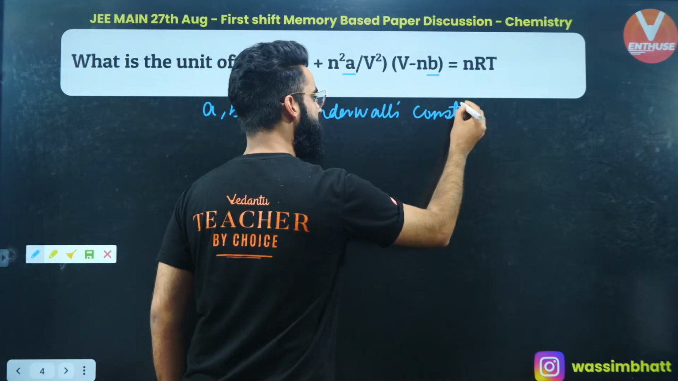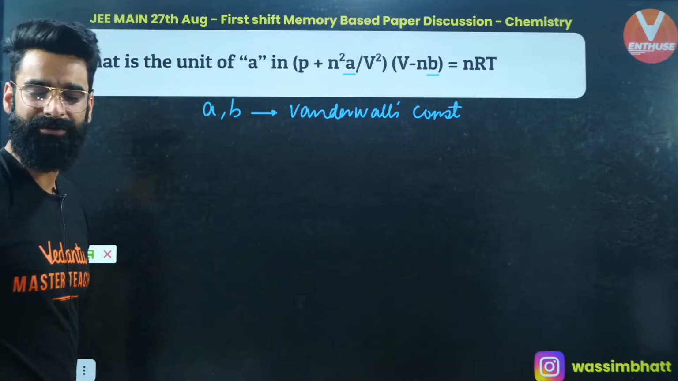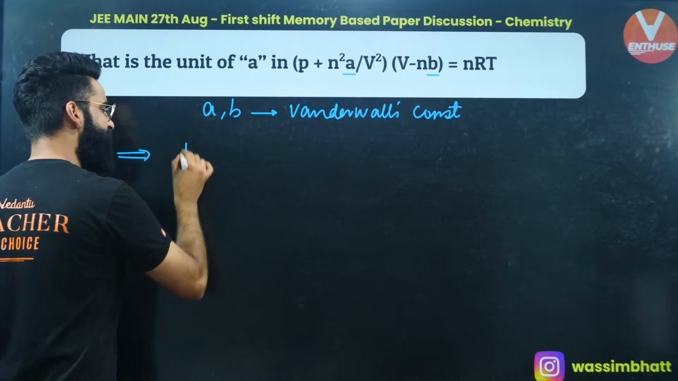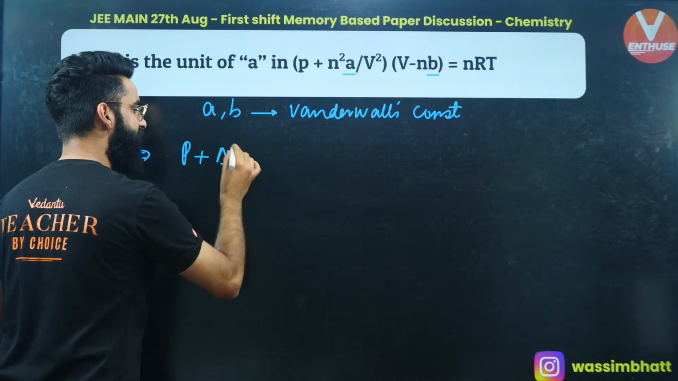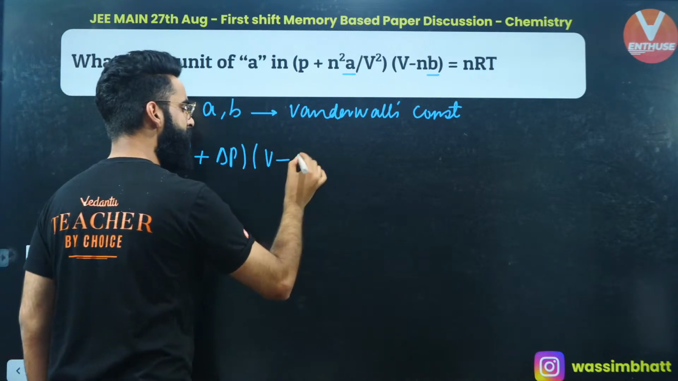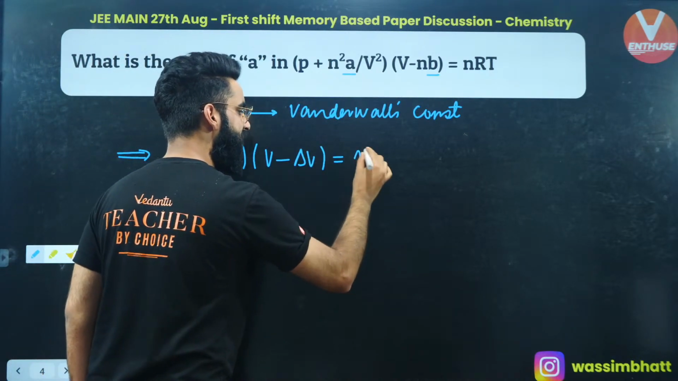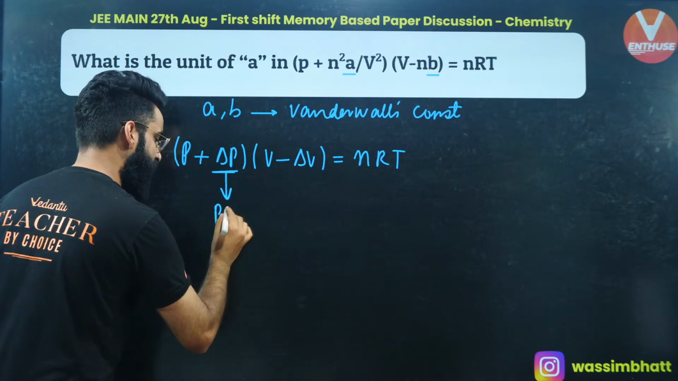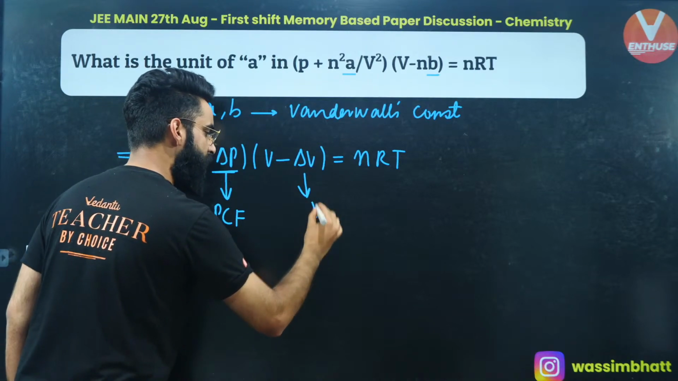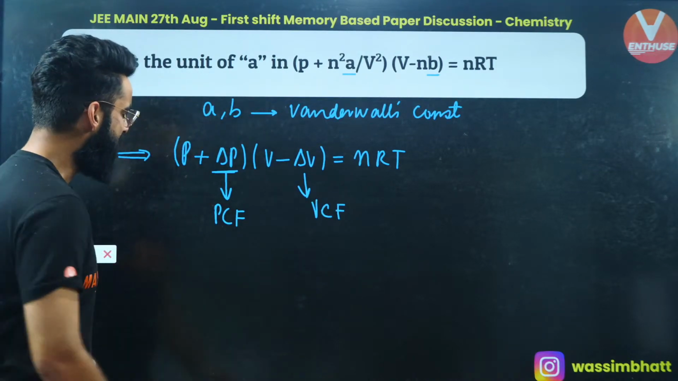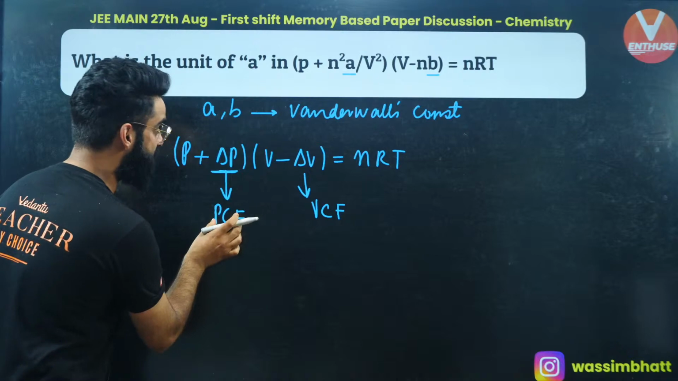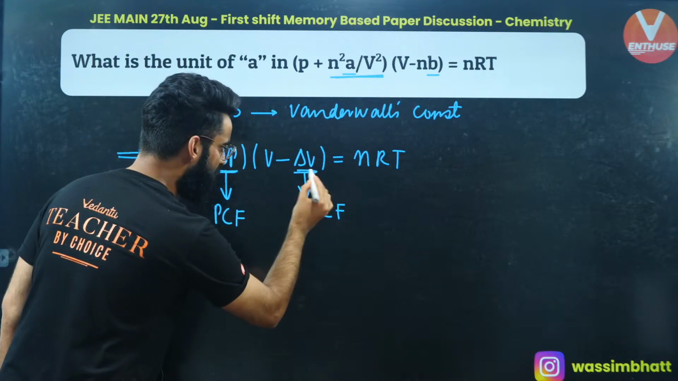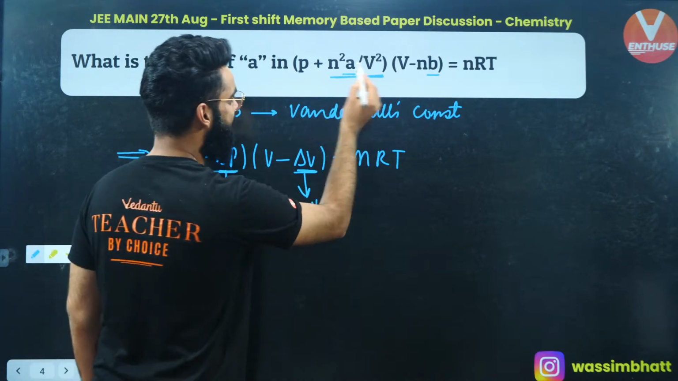First of all, if I ask you, how do we get this equation? See, we get this equation in this way. It's basically (P + ΔP)(V − ΔV) = nRT, where ΔP is what we call the pressure correction factor, and ΔV is the volume correction factor. The value of ΔP is actually equal to an²/V², and the value of ΔV is equal to nb.